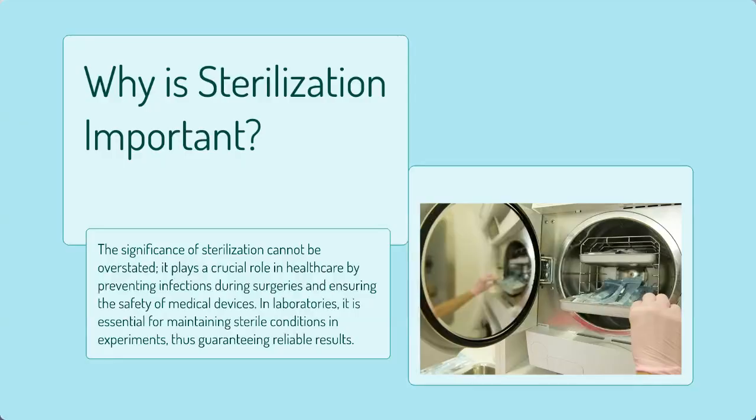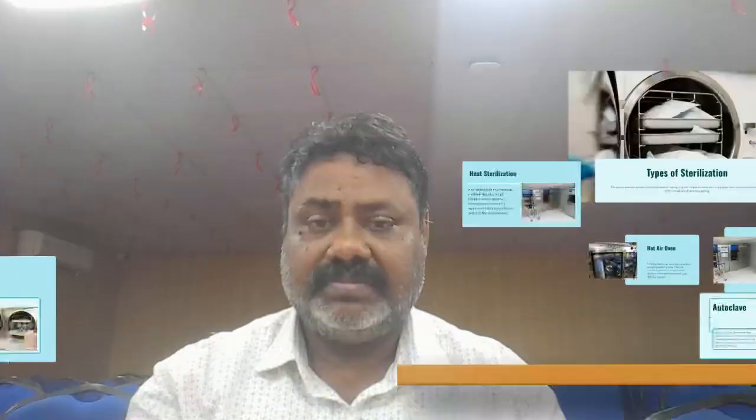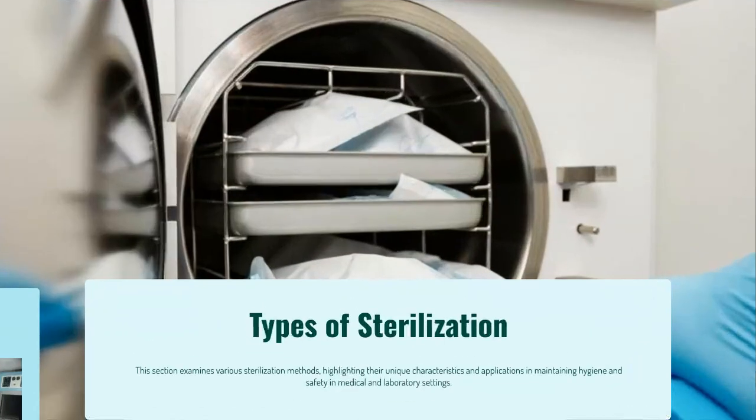Also, in the health sectors, wherever we are working for health improvement, the area must be free from microorganisms, which reduces infection. That is why sterilization is very important in the healthcare field.